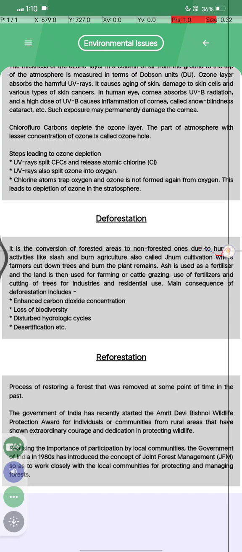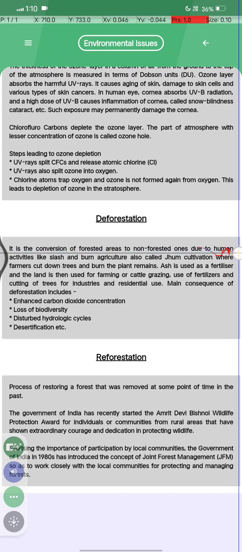It is the conversion of forested areas to non-forested ones due to human activities like slash and burn agriculture, also called jhum cultivation, where farmers cut down trees and burn plant remains, and the ashes are used as fertilizer, and the land is then used for farming or cattle grazing, and also the cutting of trees for industry and residential use.